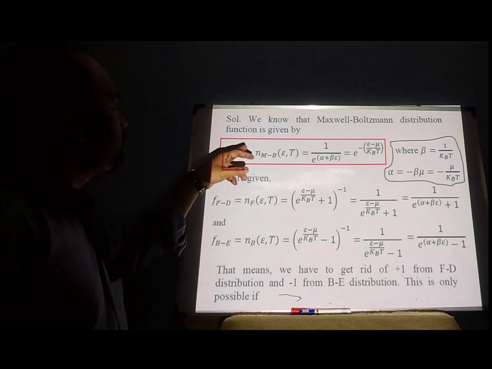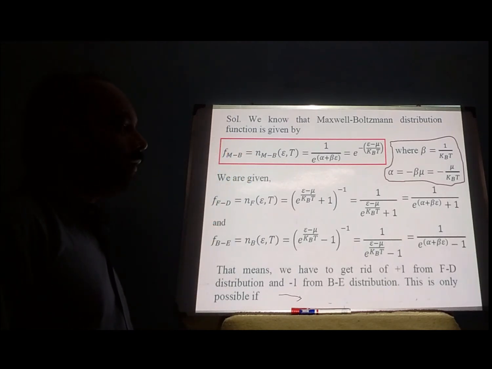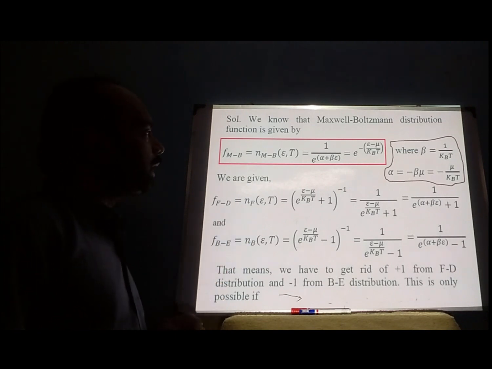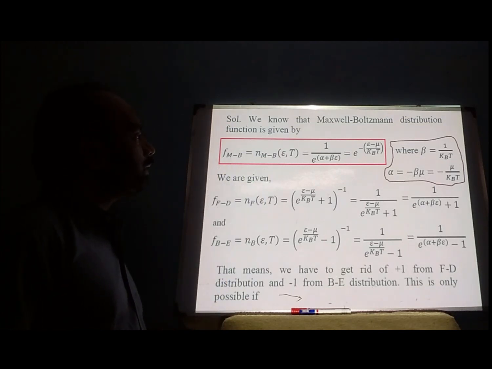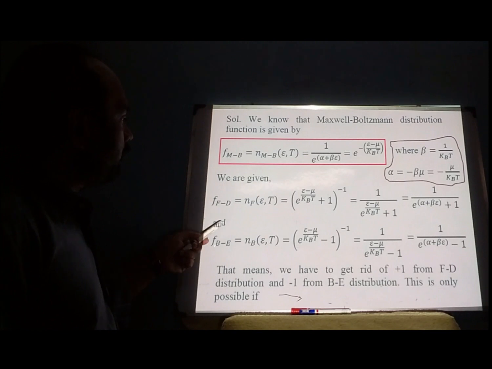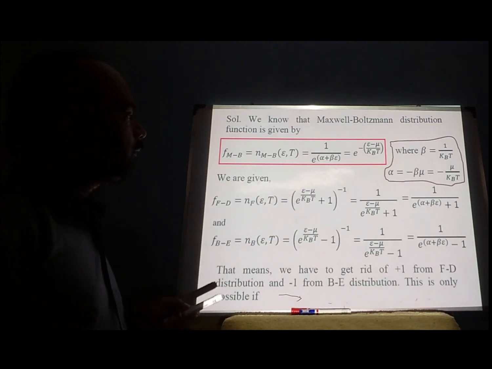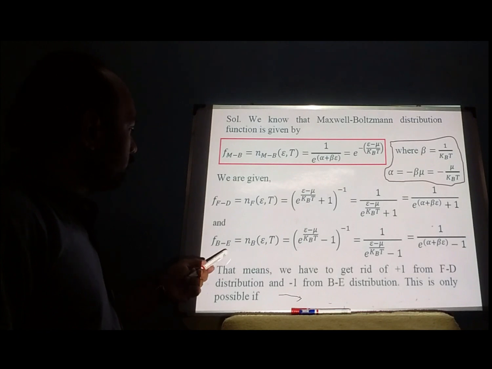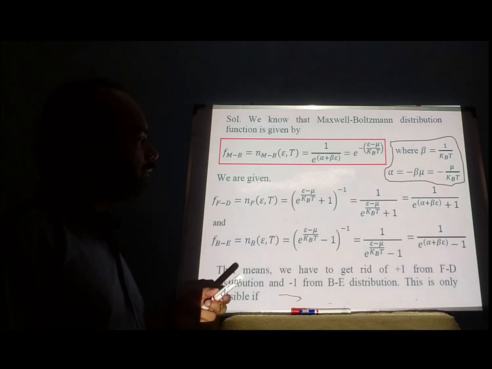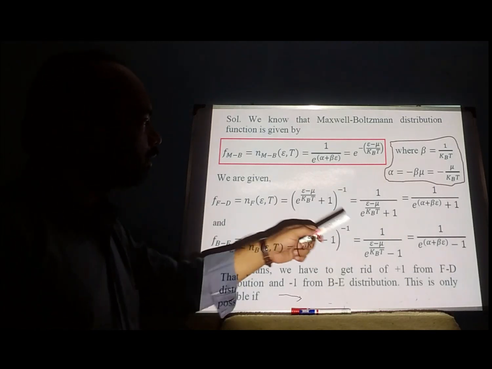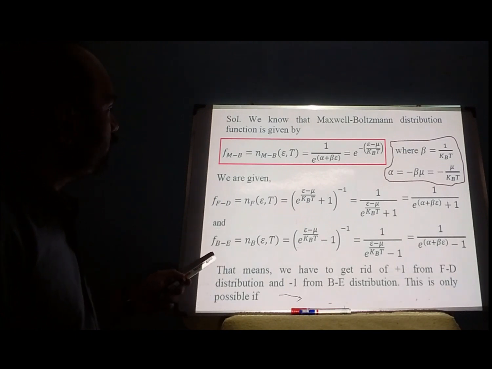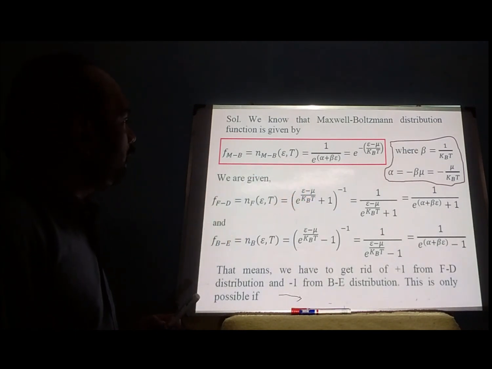Now we know that Maxwell-Boltzmann distribution function is given by 1 by e to the power alpha plus beta epsilon, where beta is 1 by kBT and alpha is equal to minus beta mu, therefore alpha is equal to minus mu by kBT. So putting those values, we can write F_MB is equal to e to the power minus (epsilon minus mu) by kBT. Now we are given Fermi-Dirac distribution, which is 1 by e to the power alpha plus beta epsilon plus 1, and Bose-Einstein distribution, which is 1 by e to the power alpha plus beta epsilon minus 1. So that means that we have to get rid of plus and minus 1 from Fermi-Dirac and Bose-Einstein distribution, as there is no plus or minus 1 in the F_MB.